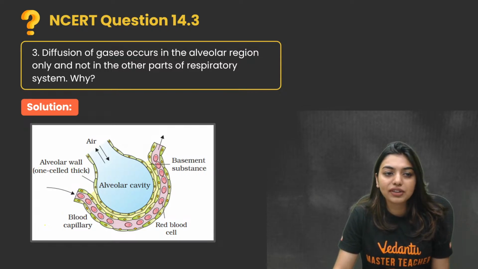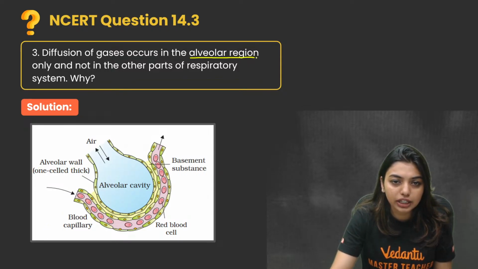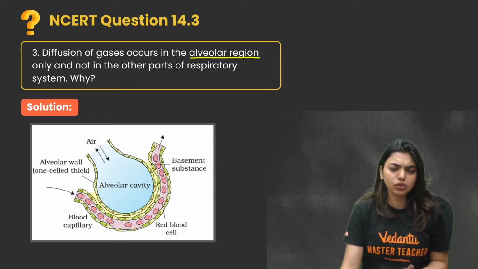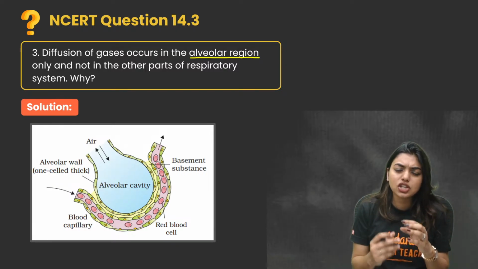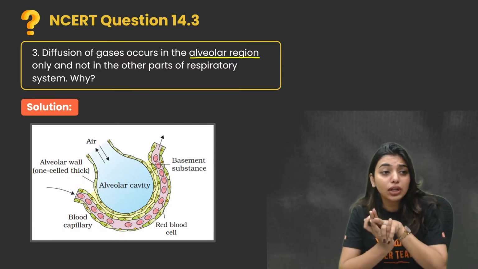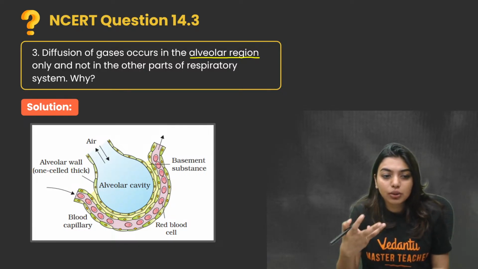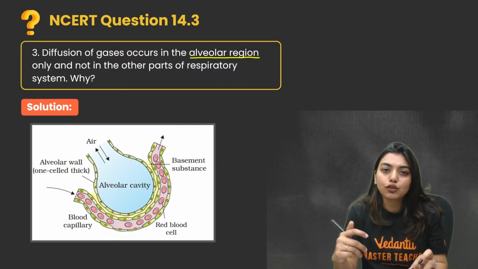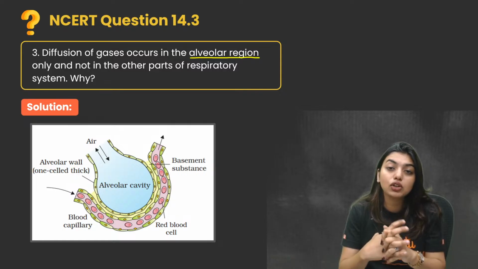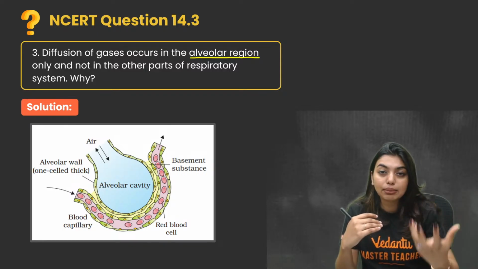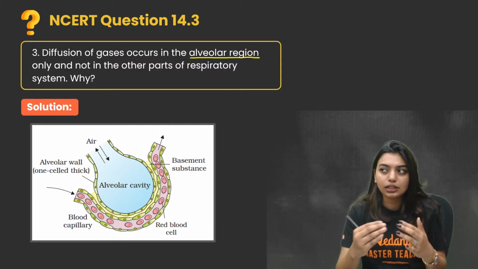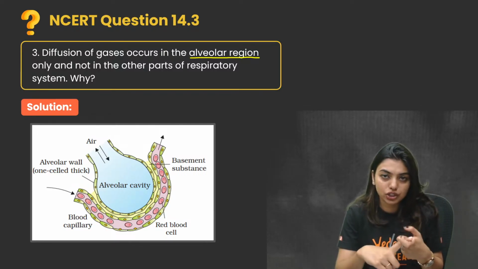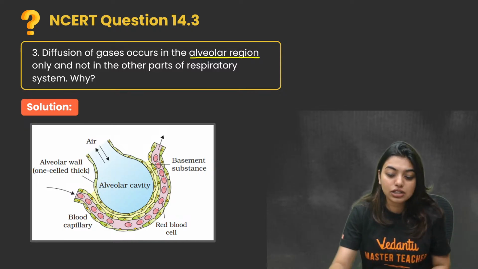Now, diffusion of gases occurs in the alveolar region only and not in other parts of the respiratory system. Why? You can ask, ma'am, why does gaseous exchange happen only in the alveolar region and not anywhere else? The simple reason, students, is that this layer is called the diffusion layer or the respiratory membrane, because it has adapted to do the exchange. Not every layer or fluid in my body can transport oxygen and carbon dioxide. Same way, this layer has some specialities.